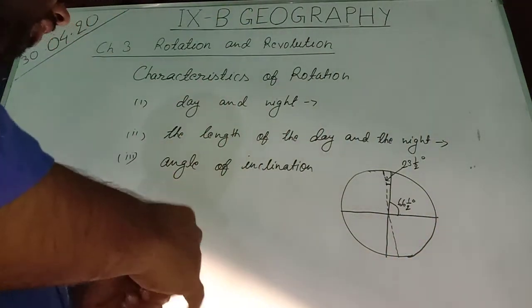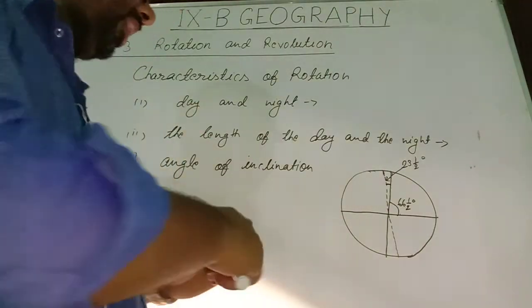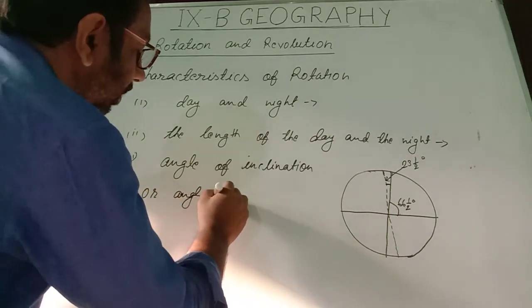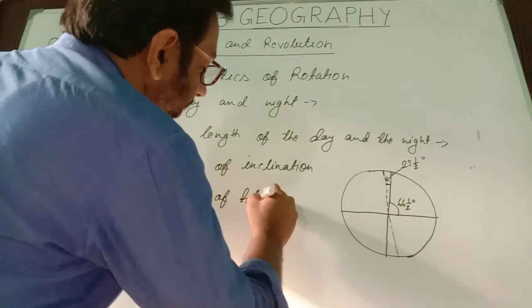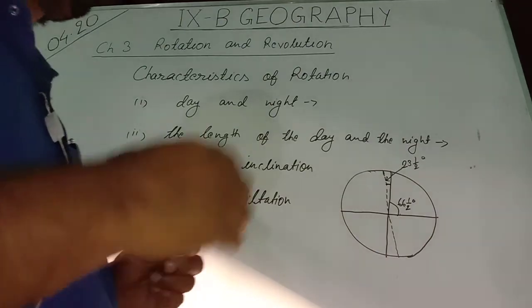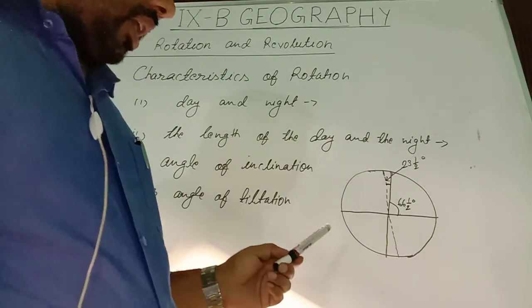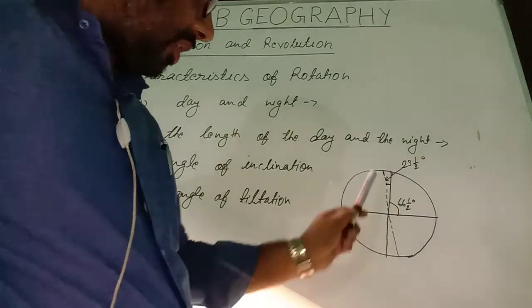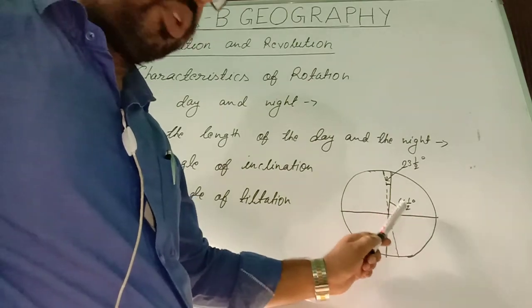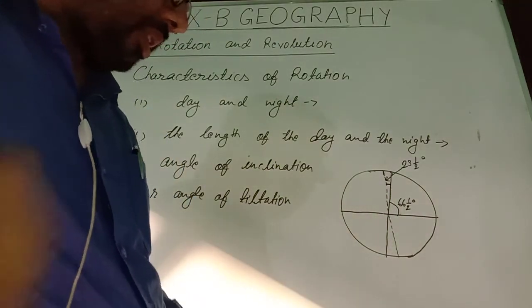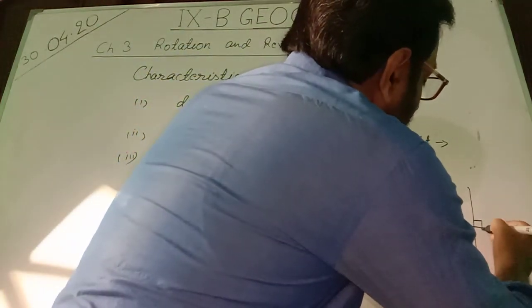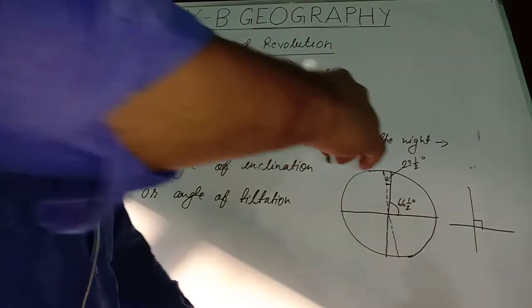I want to say again, angle of inclination or angle of tiltation. Regarding this, we can say this vertical longitude should be straight, making a right angle with the horizontal latitude, but it does not happen.